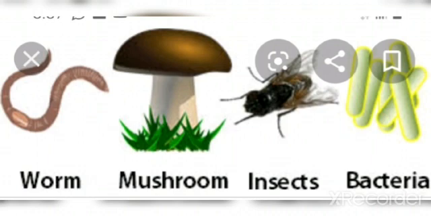So what they do, they feed on dead plants and animals, means they take their food from the dead plants and animals. When they take food from dead plants and animals, they break the plants and animals into simpler parts. That simpler parts again go and mix with the soil, so decomposers, you can say, clean our environment and keep the earth clean. So scavengers and decomposers both help to keep the earth clean.